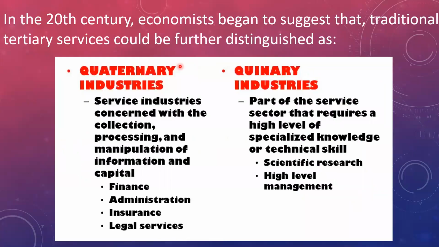In the 20th century, economists began to suggest that the tertiary services could be further distinguished as quaternary industries and quinary industries. The quaternary industries are the service industries concerned with the collection, processing, and manipulation of information and capital: finance, administration, insurance, and legal services. Whereas the quinary industries are the part of the service sector that requires a high level of specialized knowledge or technical skill: scientific research, high-level management.